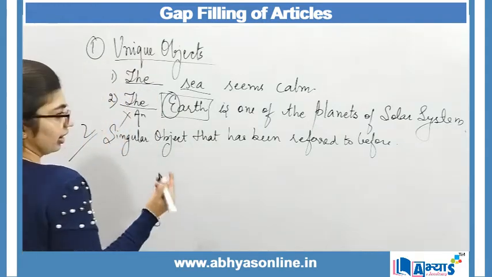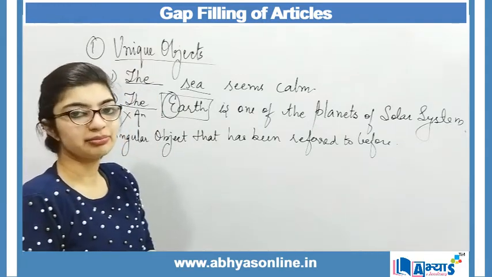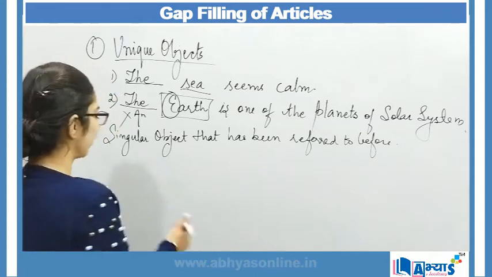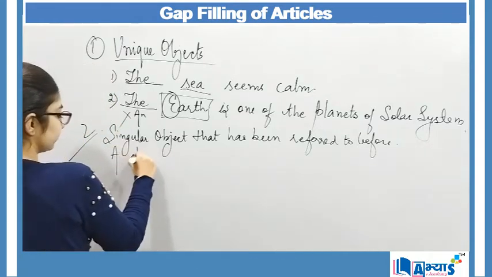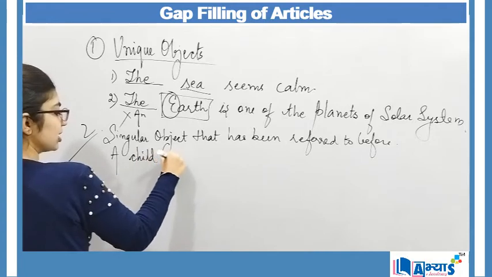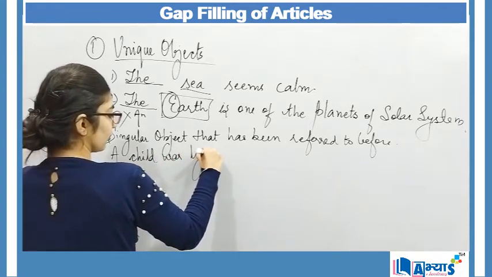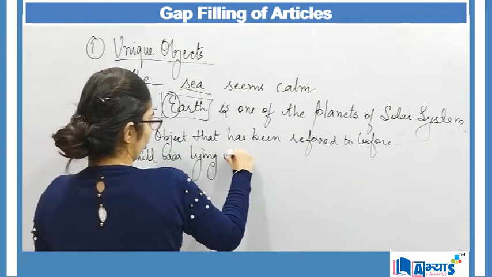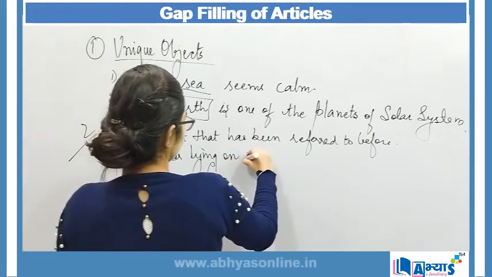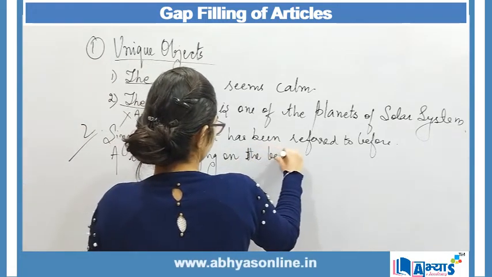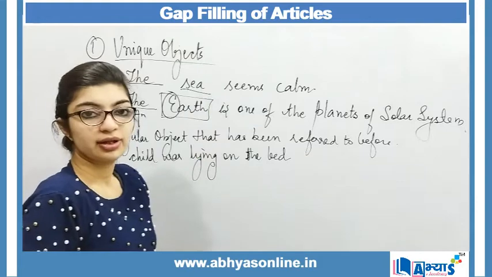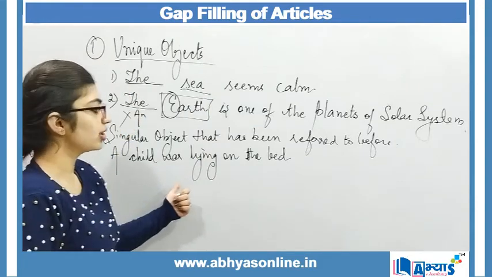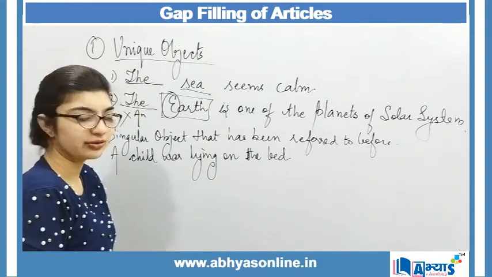Earlier I made a sentence like: a child was lying on the bed. I said a child was lying on the bed, right?